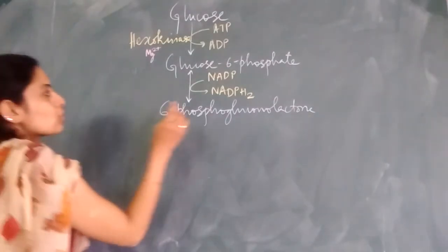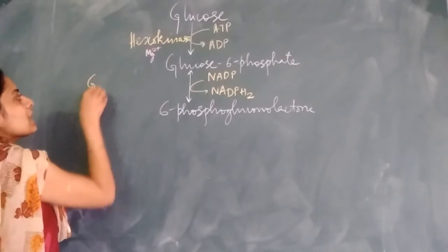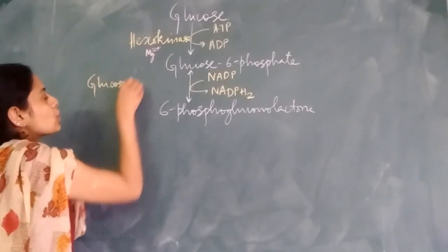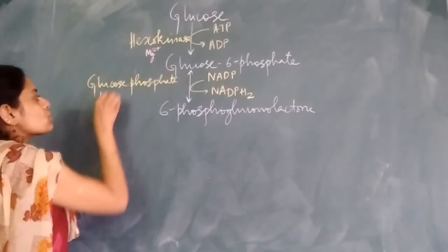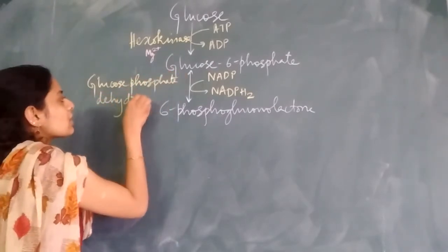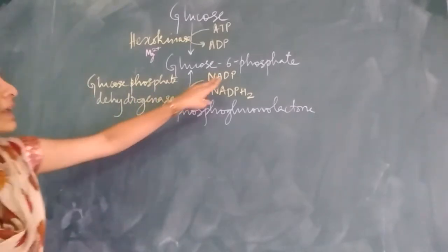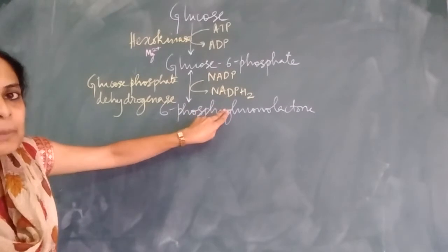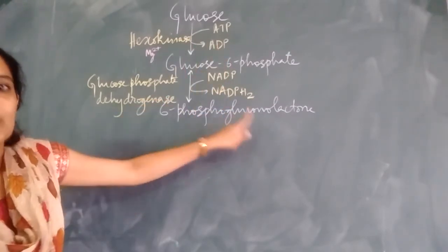The enzyme involved over here, because it is a redox reaction, is glucose 6-phosphate dehydrogenase. Please remember, dehydrogenase is an enzyme that is involved in redox reactions. So dehydrogenase is the enzyme. We have reduction of NADP into NADPH2 and oxidation of glucose 6-phosphate into 6-phosphogluconolactone.